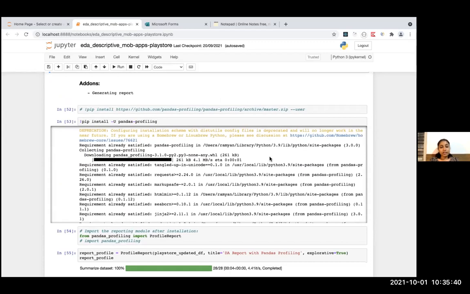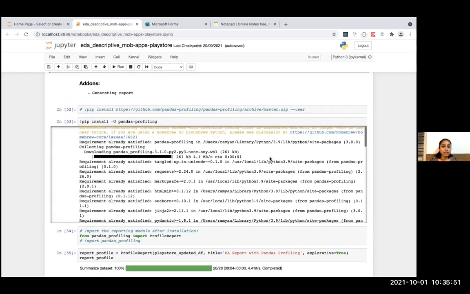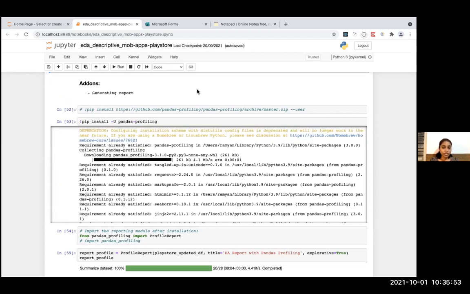And then this is generating a report. It is a little bit next level from the beginner level of exploratory data analysis. So for this generating reports, sorry.